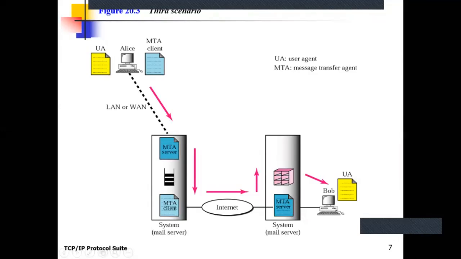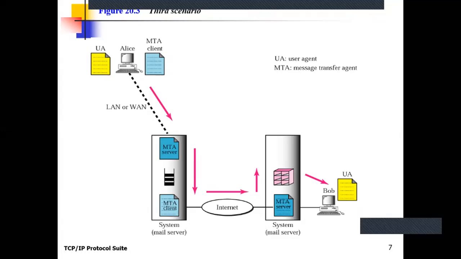Now, this is not the situation. We have to send the mail, or the mail server has to send the mail, to the destination's mail server. So we have another MTA client and MTA server program. See the situation. It is the mailbox of Alice, but the mail is in the sent mail folder. So whenever it sends the mail from its mail server to the receiver's mail server, it uses